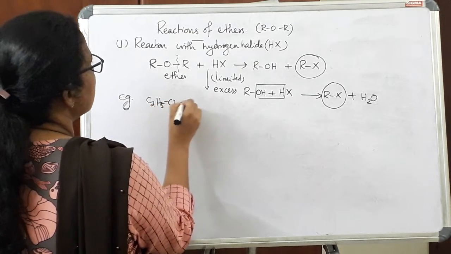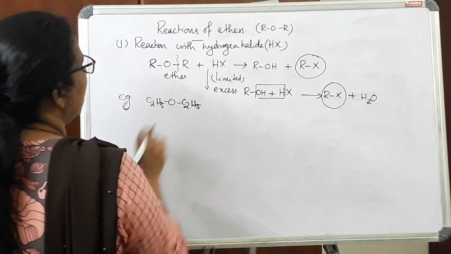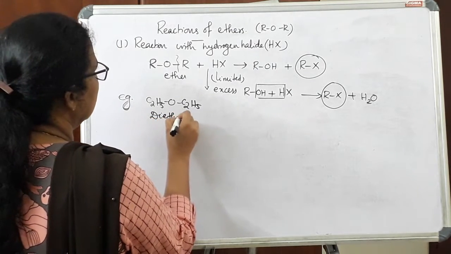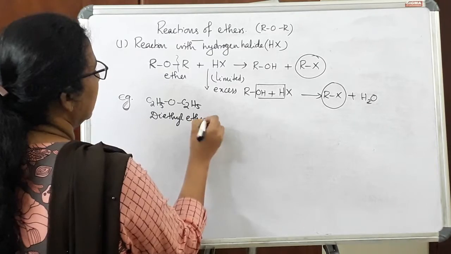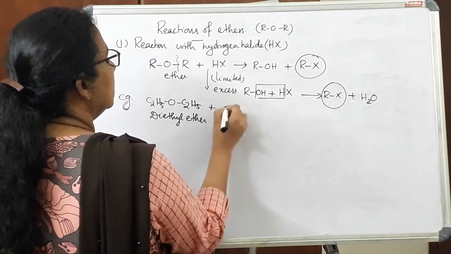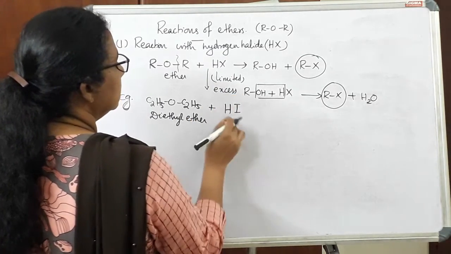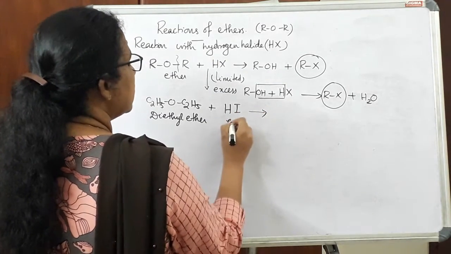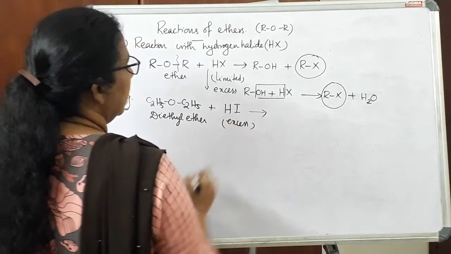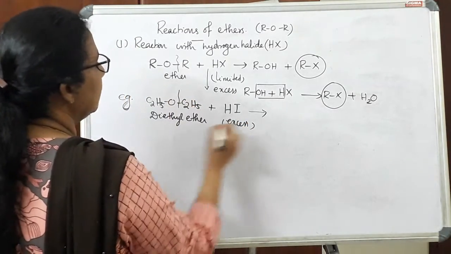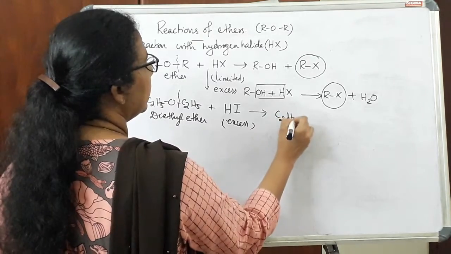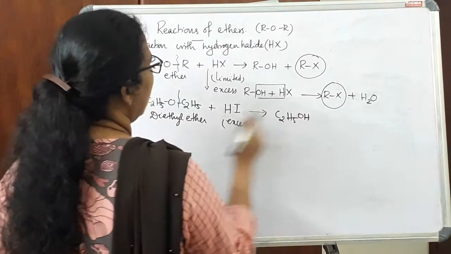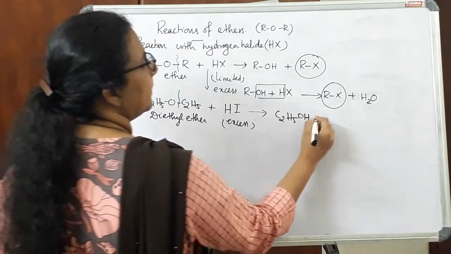C2H5OC2H5. This is an example of ether, actually diethyl ether. When it reacts with hydrogen iodide, a hydrogen halide, if this is in excess, in the first step this bond will break and form C2H5OH and C2H5I.